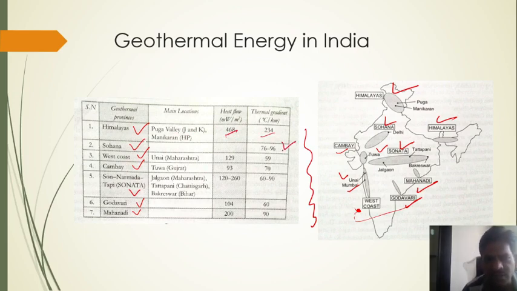In Sohana, what is the thermal gradient? 76 to 96. On the West Coast, the heat flow rate is 129 and the thermal gradient is 59. In Cambay, Gujarat, the heat flow is 93, and the temperature gradient, which is nothing but the difference, is 70 degrees Celsius. In Tapi, the heat flow rate is 122 to 260 and the thermal gradient is 60 to 90. In Godavari, the heat flow rate is 104 and the temperature gradient is 60. In Mahanadi, the heat flow is 200 and the temperature gradient is 90, guys.